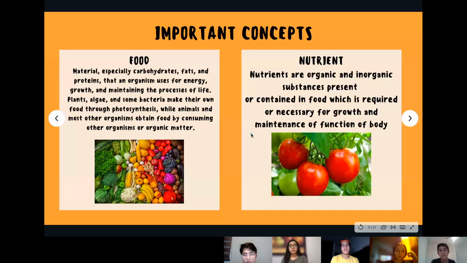Now we will see important concepts. I'm Oscar, so let's start with this. The first one is food: material, especially carbohydrates, fats, and proteins, that an organism uses for energy, growth, and maintaining the process of life.